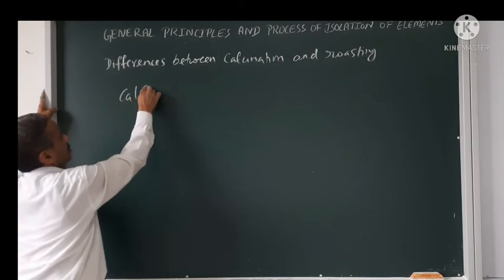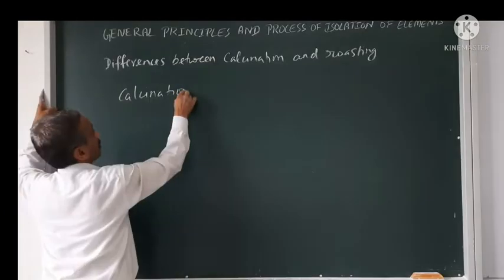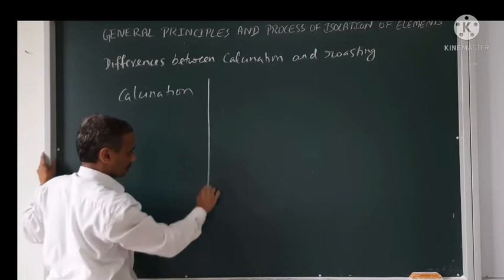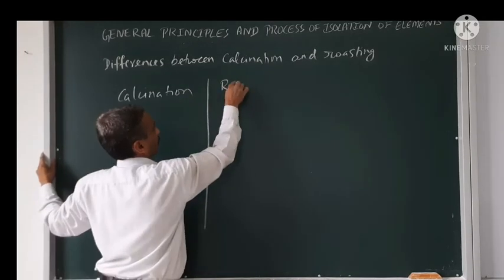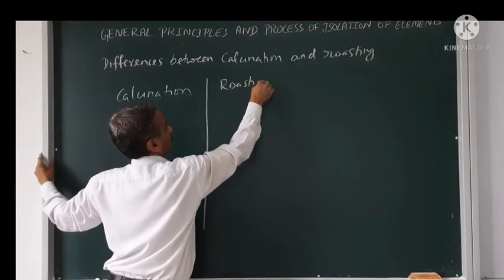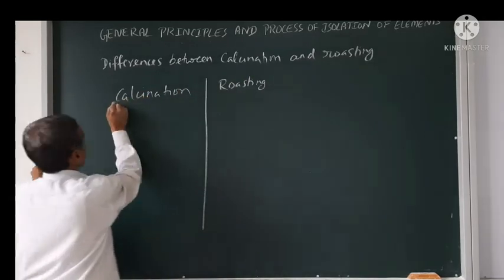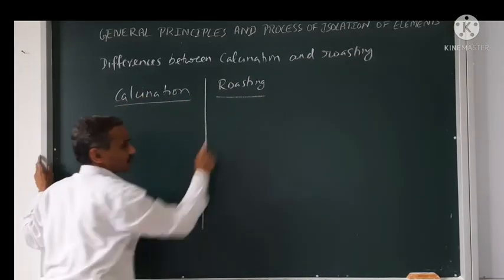Make two columns, calcination and roasting. See, first one is the definition.